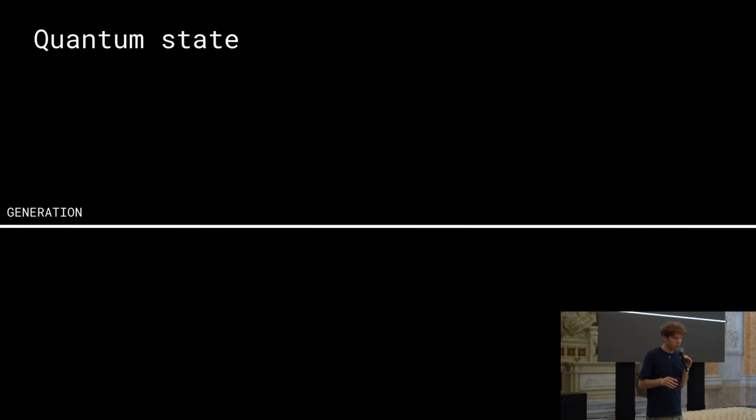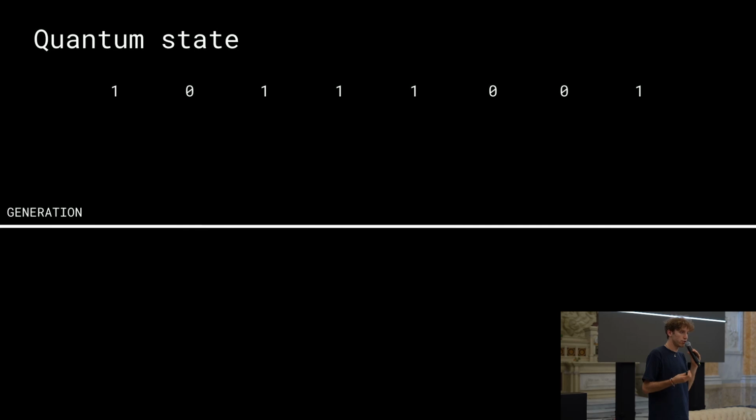So we're gonna now go through the principle of quantum states. You might have already heard of this during this presentation, but I think it's still good to go through that again. So we're gonna divide our algorithms in two. We have the upper part dedicated to the quantum state generation algorithm, and later we'll see the measurement algorithm. So for the quantum state generation, we start with a list of bits.